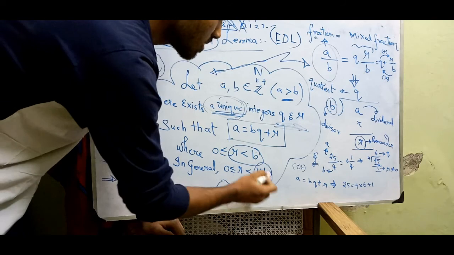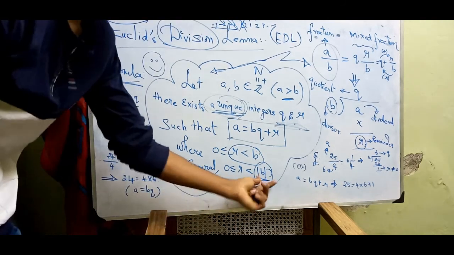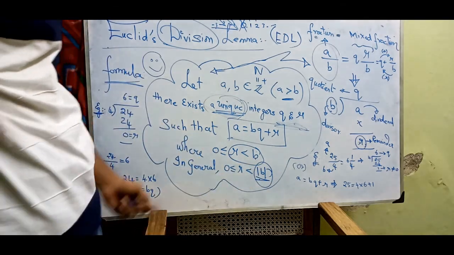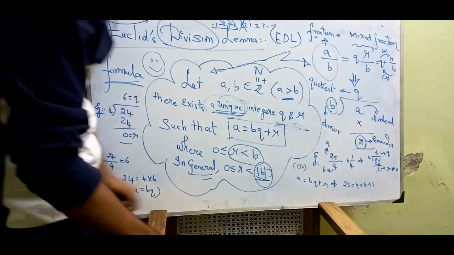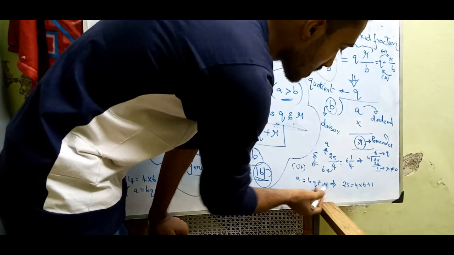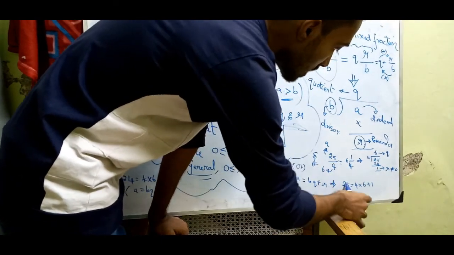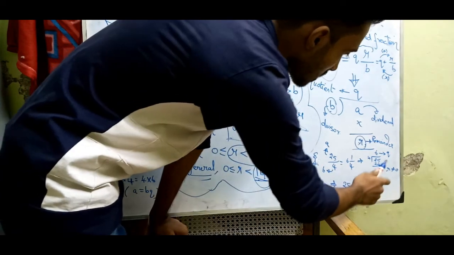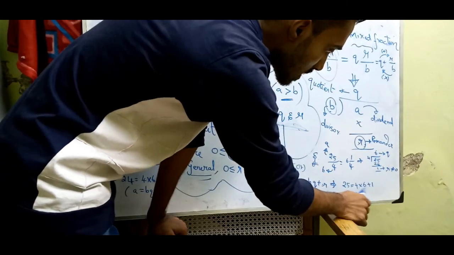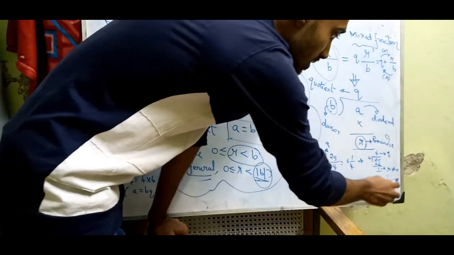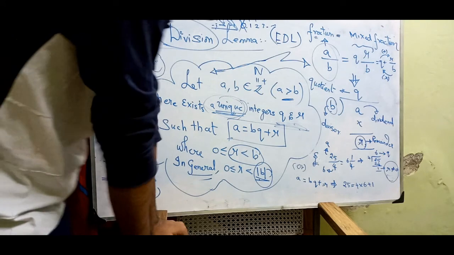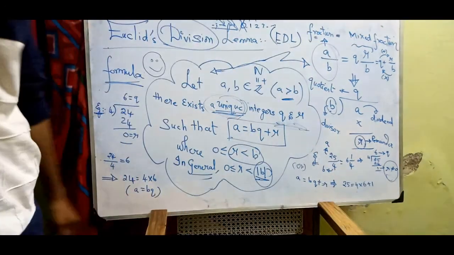In general, we can say the divisor should always be positive. We put the modulus sign because that number should be positive. Now we shall see how we can write in this form. a equals bq plus r. We know a is 25 here, b is the divisor 4, times q, the quotient 6, plus the remainder 1. Here r is not equal to 0, so there exists a remainder. 6 fours are 24, 24 plus 1 is 25.